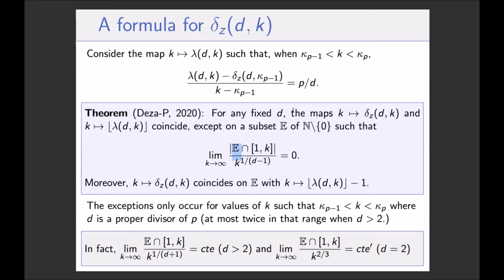So if k is in this set E, delta z d k is the floor function of lambda d k minus 1. So you have 2 parallel lines. You have the linear interpolation, discretized, and you have the parallel line, which is just 1 below. And all the values of delta z d k are mostly on the first line, and sometimes, but rarely, on the other one. Okay, and I will stop here.